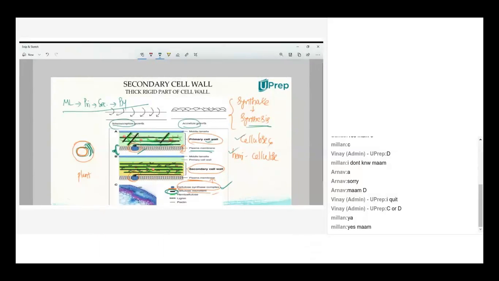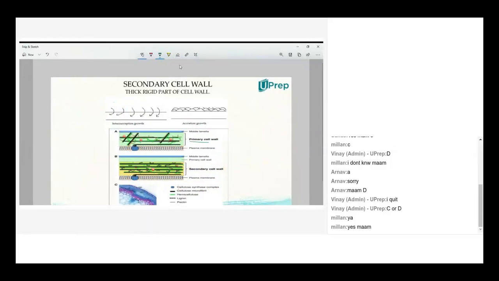Now, as we said, the primary cell wall is found specifically in meristematic cells and parenchyma cells, wherever they are present. Likewise, the secondary cell wall you will find in cork, I hope you remember this word, or wood. Both are different.